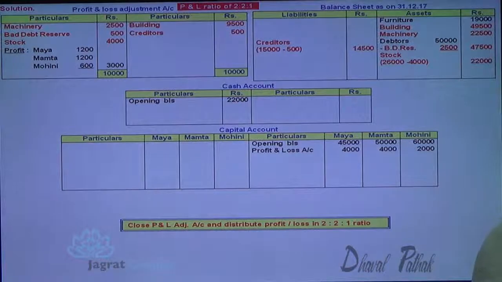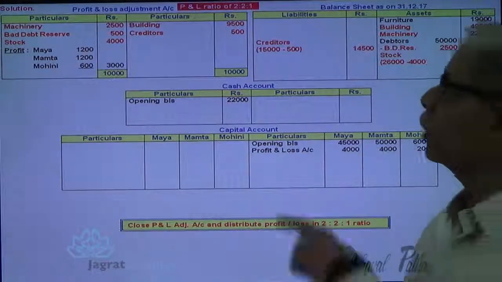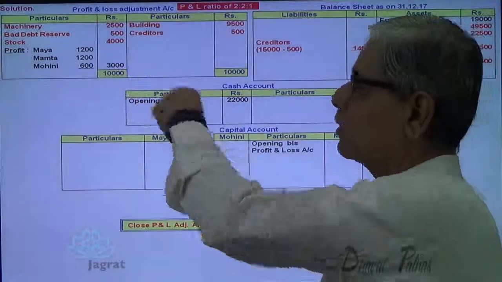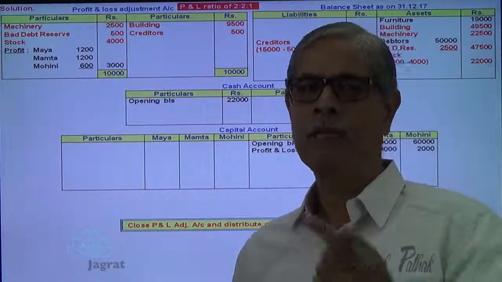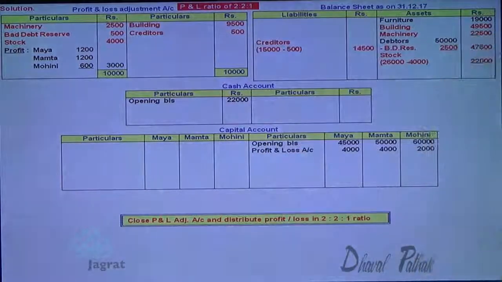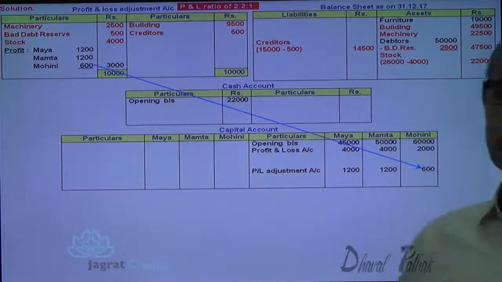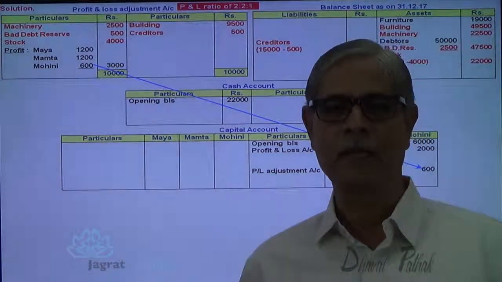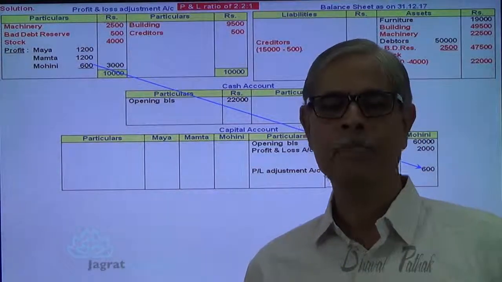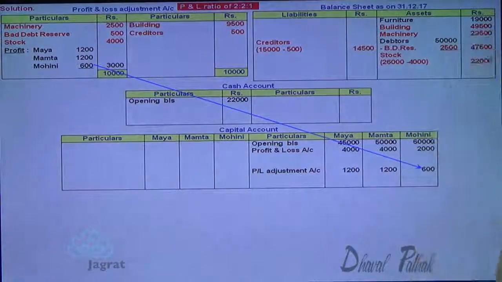So 1,200, 1,200 and 600, because 2 plus 2 plus 1 is 5. 3,000 divided by 5, 600. Double it, 1,200 and 1,200. That will be credited to the partners' capital accounts. So partners' capital accounts are being credited with profit and loss adjustment account. Credit balance means profit on revaluation adjustments.